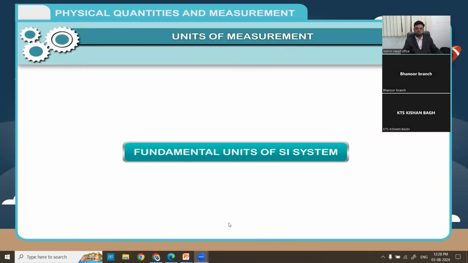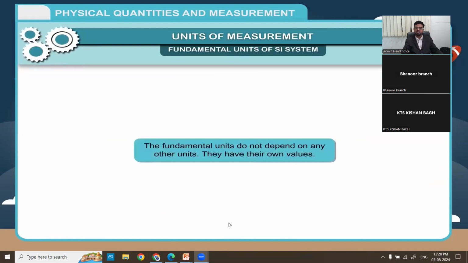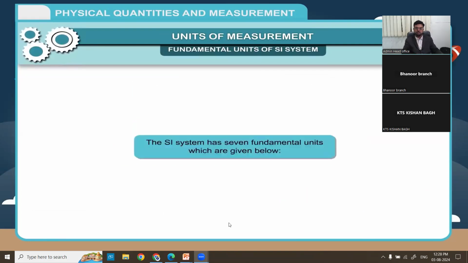Fundamental units of SI system. The fundamental units do not depend on any other units. They have their own established values. The SI system has 7 fundamental units which are given below.